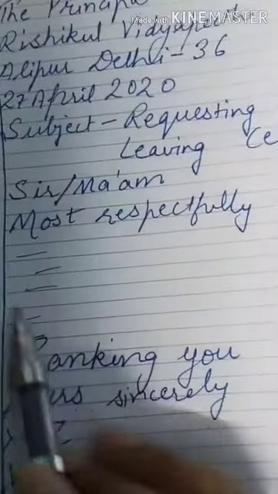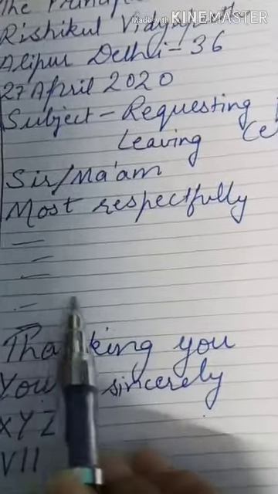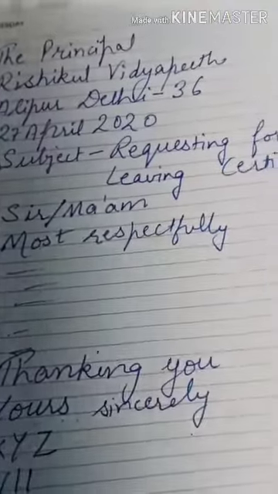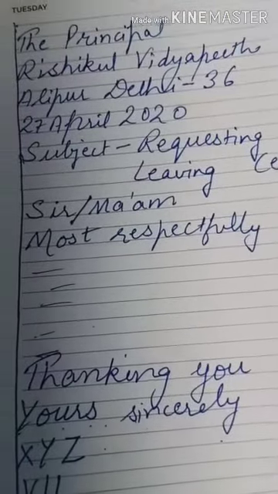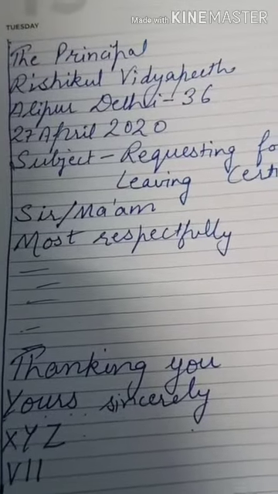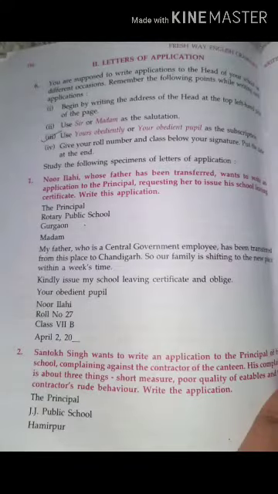In the body of the letter you have to write in 2 paragraphs. So I'm going to show you the content. Some of the applications I'm attaching, I will just attach in this file, in this video. I hope you have understood the format. So here are some examples of applications, you can see over here. First, an application to the principal requesting her to issue his school leaving certificate.